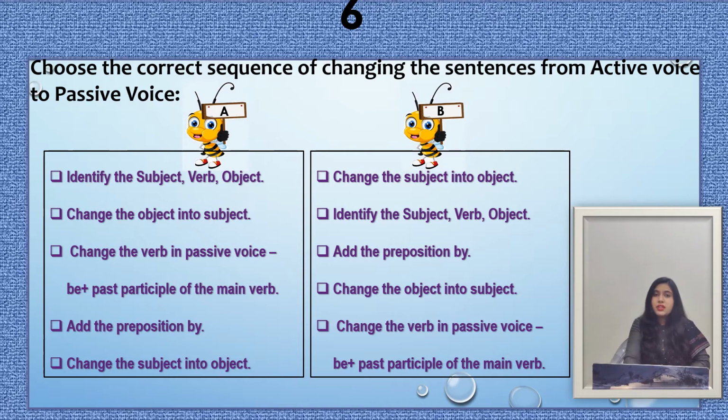And option B: first, change the subject into object. The second step is identify the subject, verb and object. The third step is add the preposition by. The fourth step is change the object into subject. And the fifth step is change the verb into passive voice, be plus past participle of the main verb. So these are the steps in option B. And now you will have to choose the right option here, and your time starts now.